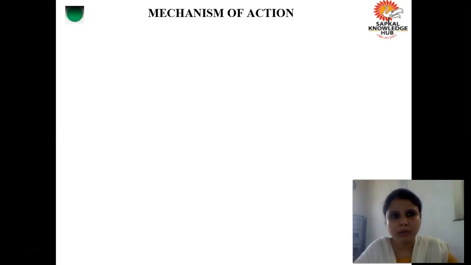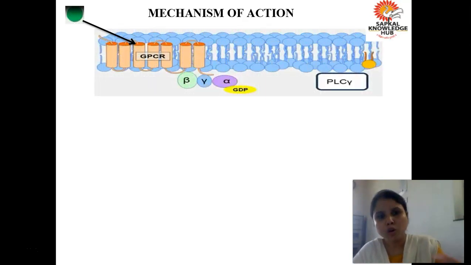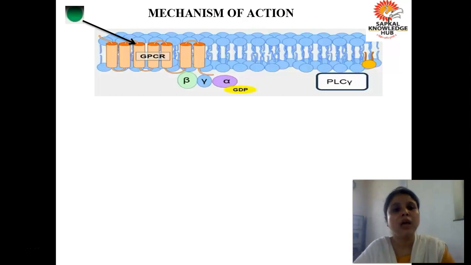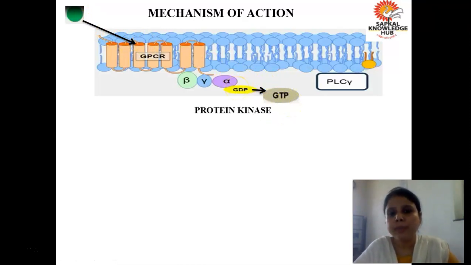This is your ligand. Okay, whenever this ligand will come, it will bind with the G protein coupled receptor, or here you can say the calcium sensing receptor. As soon as this ligand binds the G protein coupled receptor, there will be activation of the subunits alpha, beta, gamma. These three are found in association with each other, and alpha is associated with GDP. As this ligand will come and bind with the G protein coupled receptor, what will happen? There will be formation of GTP from GDP. Okay, now what will happen? In the presence of protein kinase enzyme, there will be conversion of ATP into cyclic AMP.